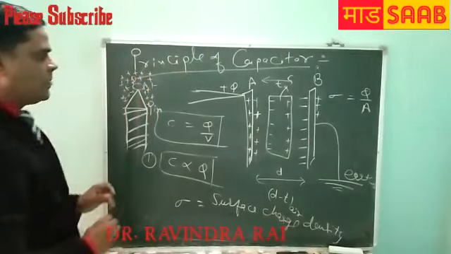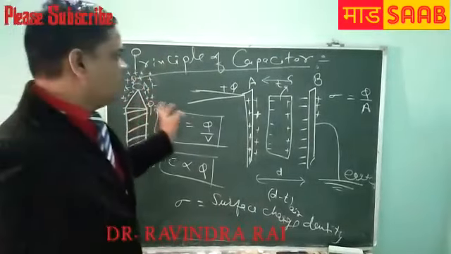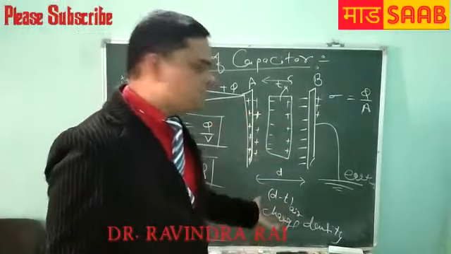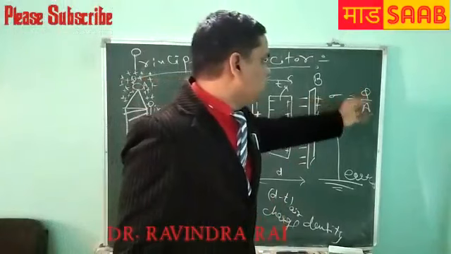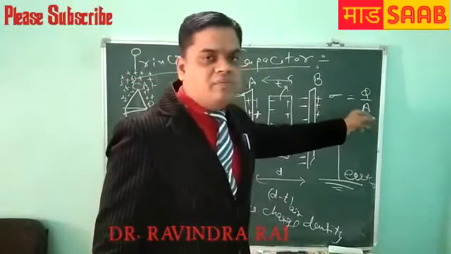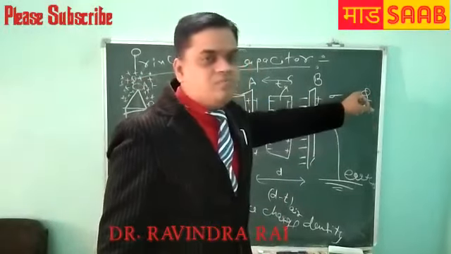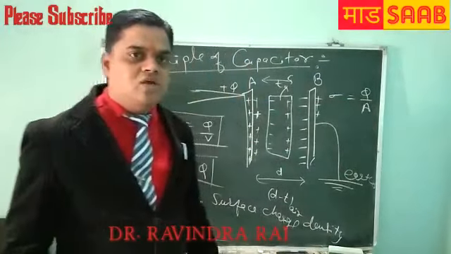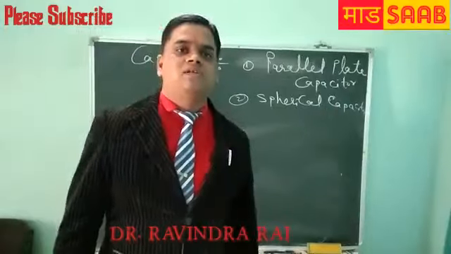So depending on this concept, the simple definition is sigma equal to Q by A, charge per unit area. This charge present is called surface charge density. Very easy topic, students.